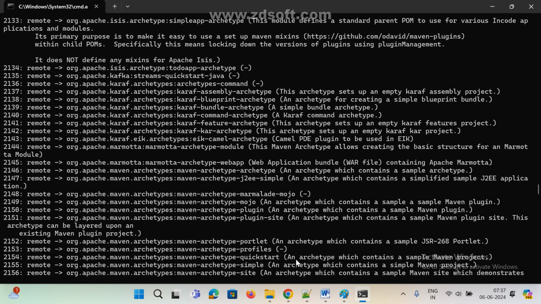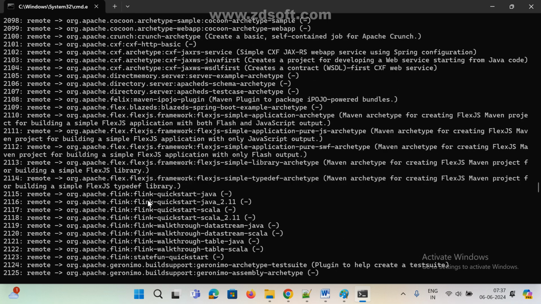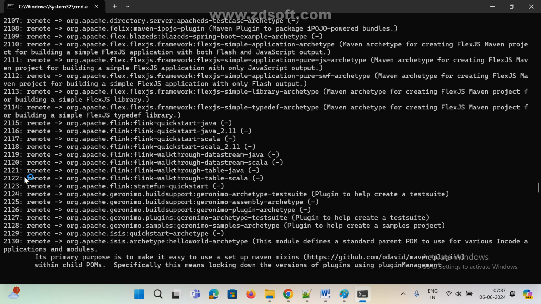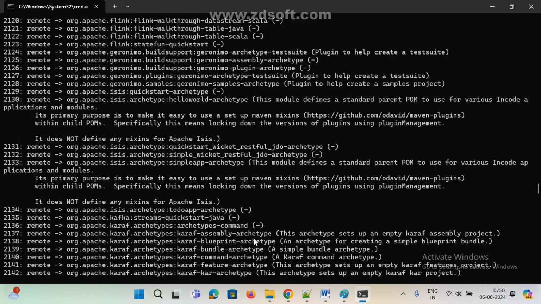See here, an archetype which contains a sample Maven project. If you see here, the default project number is coming. This is the sample Maven project, an archetype which contains a sample Maven project. So these are the different types of projects available in Maven, and based on your requirement we can give any number. Right now only sample.